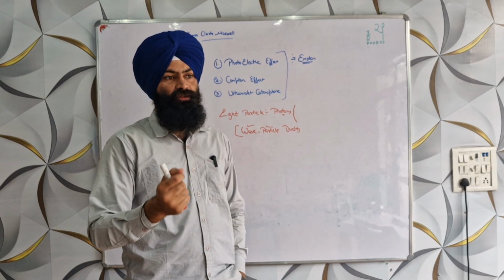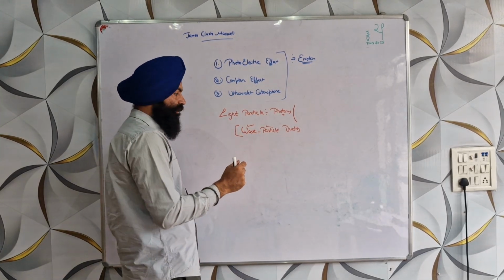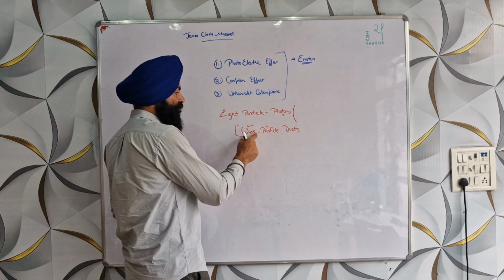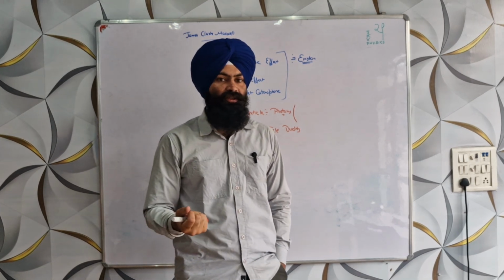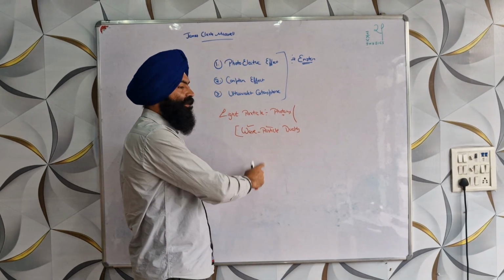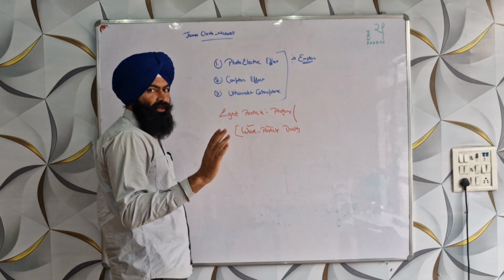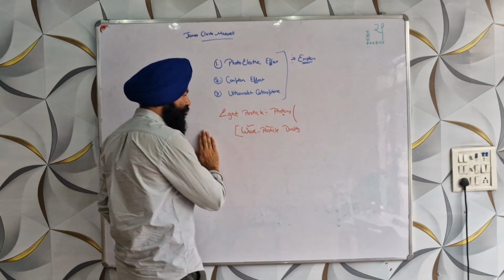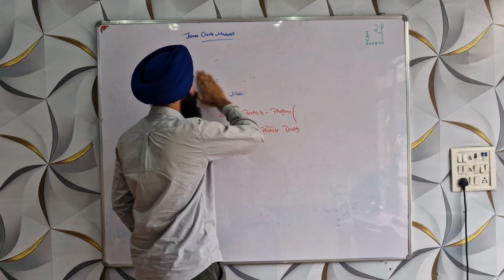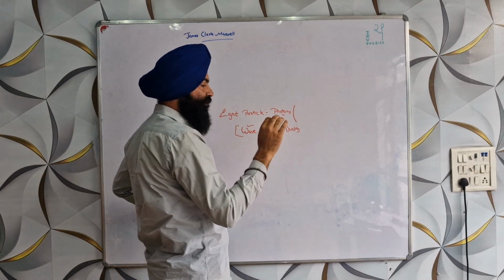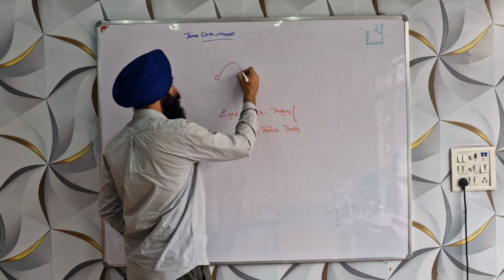Now comes the main confusion, and I hope everybody would be confused in that. My question is: if light at the same time is a wave and a particle, then what do we actually mean by it? 99.9% will answer a certain thing. When we say that light is a particle and a wave at the same time, they will give a certain specific answer, that we have a photon and it will travel like this.